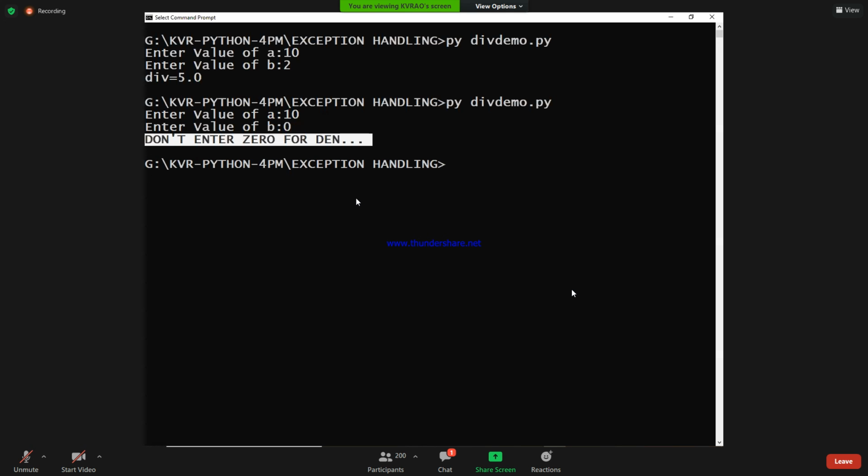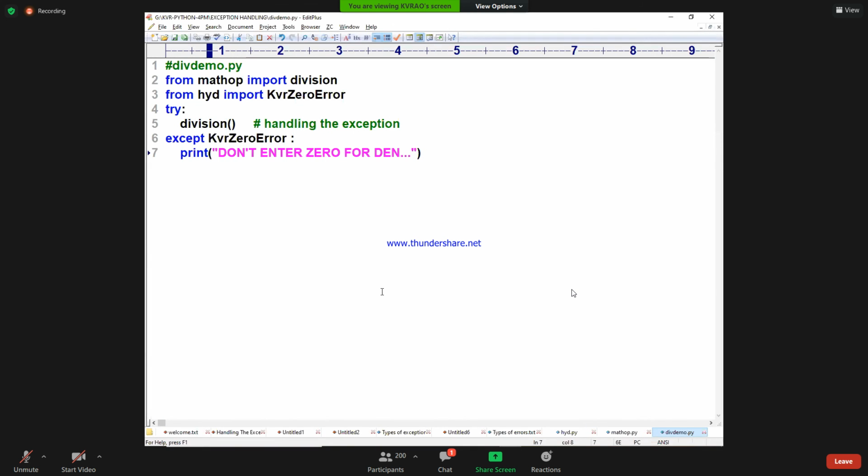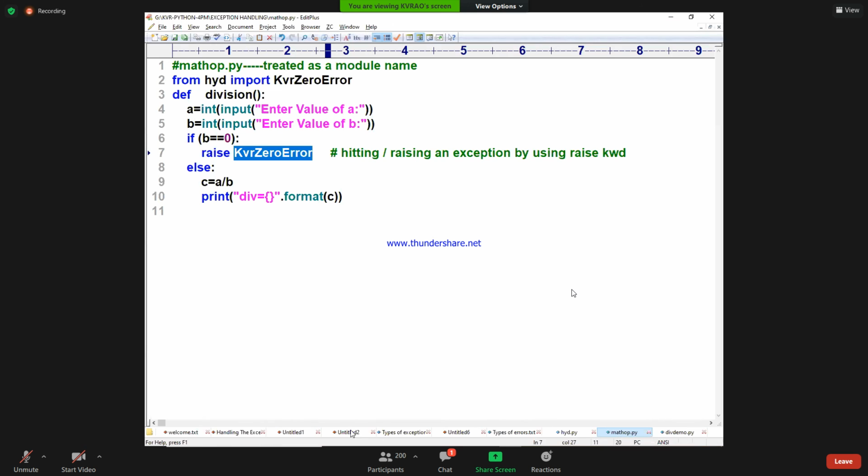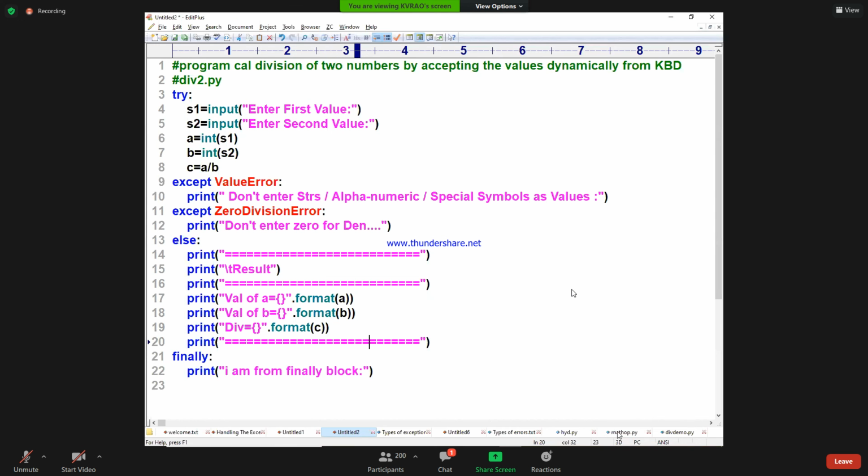Are you understanding? Yes. Next, this is a way you need to write like this. Finally block not necessary, else block not necessary, nothing is there. So I hope that today we understood the concept here. What is the concept we understood?